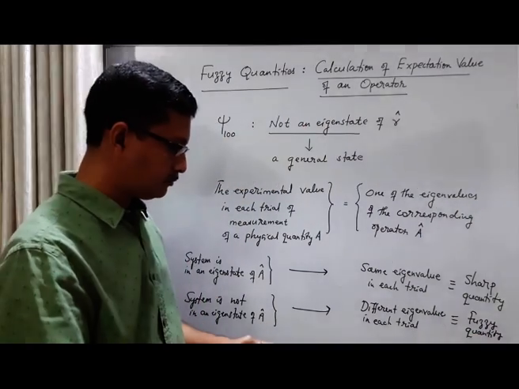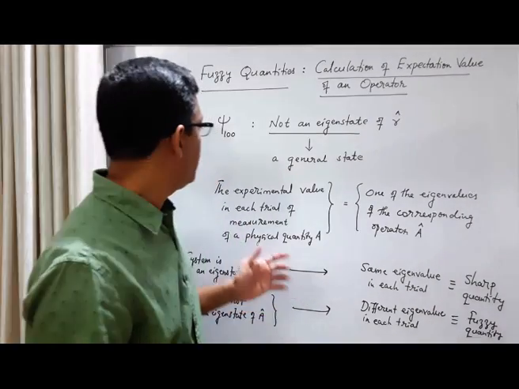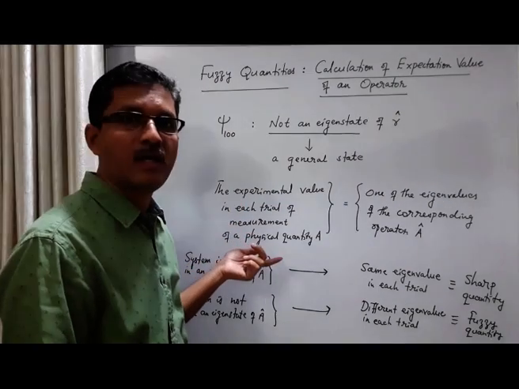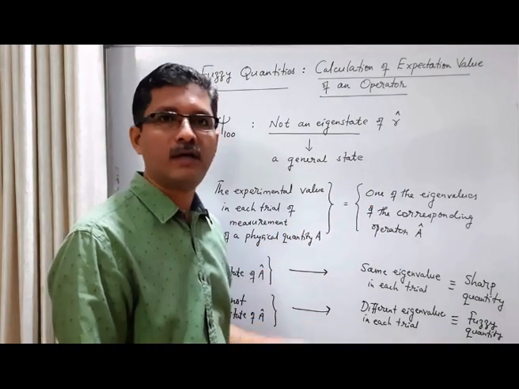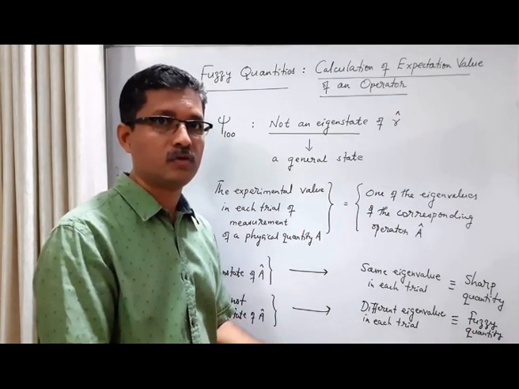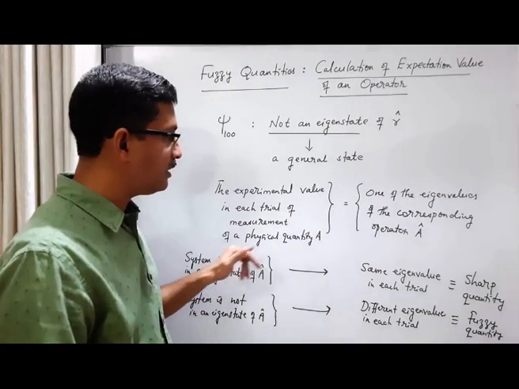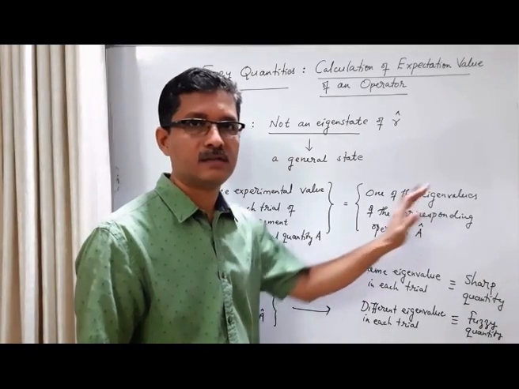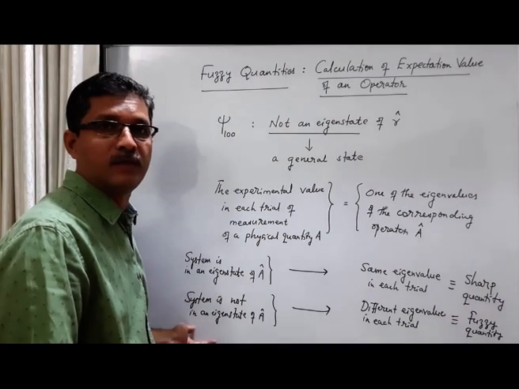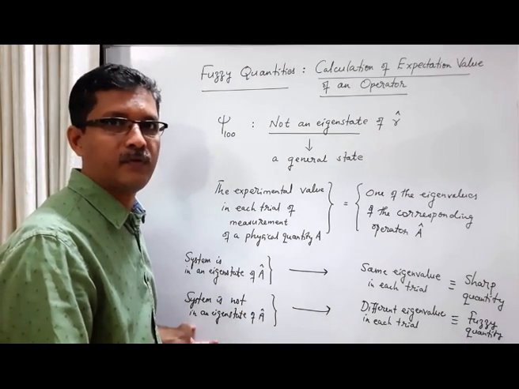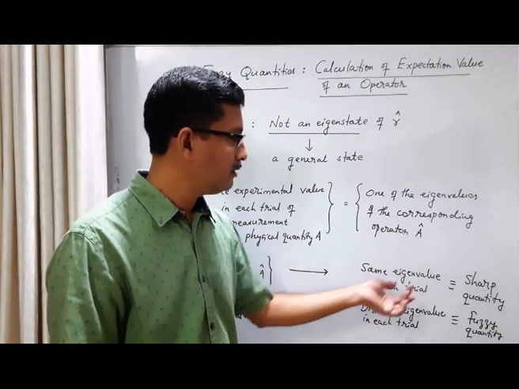So this is the idea. In general, when the system is in any state, the experimental value in each trial of measurement of a physical quantity A is one of the eigenvalues of the corresponding operator. Then there are two possibilities. In some cases, the system is in an eigenstate of A, then we get the same eigenvalue in each trial, and this we call a sharp quantity. In other cases, the system is not in an eigenstate of A, or it is in a general state of A, then we get a different eigenvalue in each trial. This we call a fuzzy quantity.